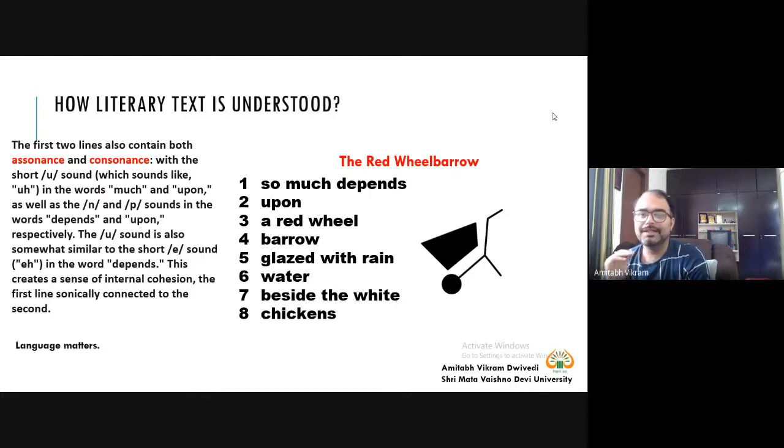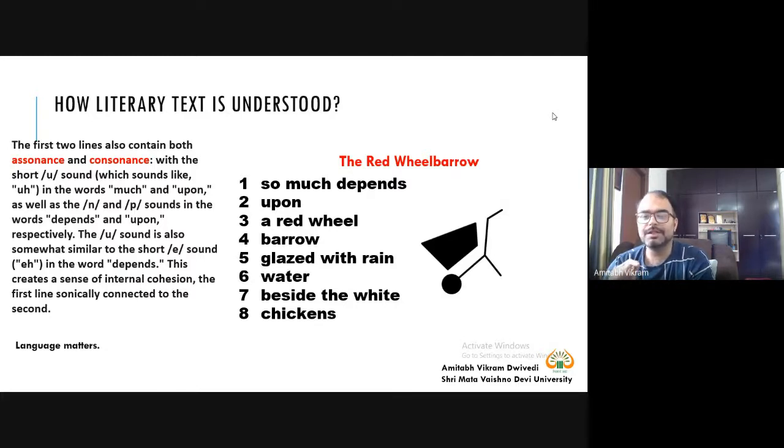So we can find that in the first two lines, we have both consonance and assonance. First two lines, that means so much depends upon. We have the short uh sounds in the words much and upon, and we also have the consonant n sound, and the consonant p is also there in the words depends and upon.